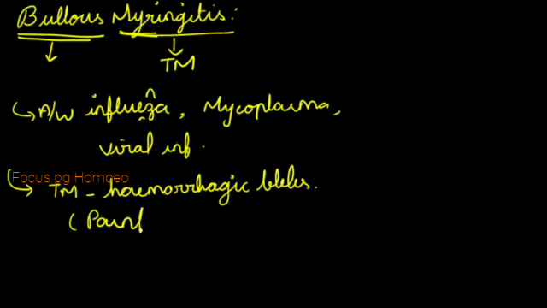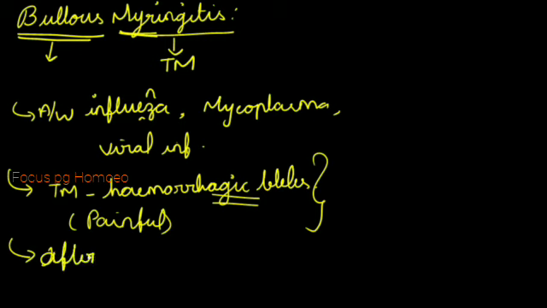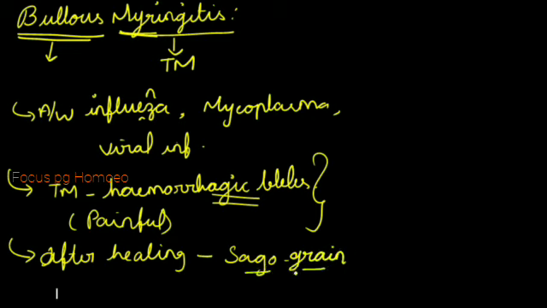So if you are examining, you will get the clarity by looking at this, what is happening inside the ear. And adding to that, after healing of tympanic membrane, how it looks like? After healing, it looks like sago grain, okay, which we use in payasam. So sago grain like appearance will be there.